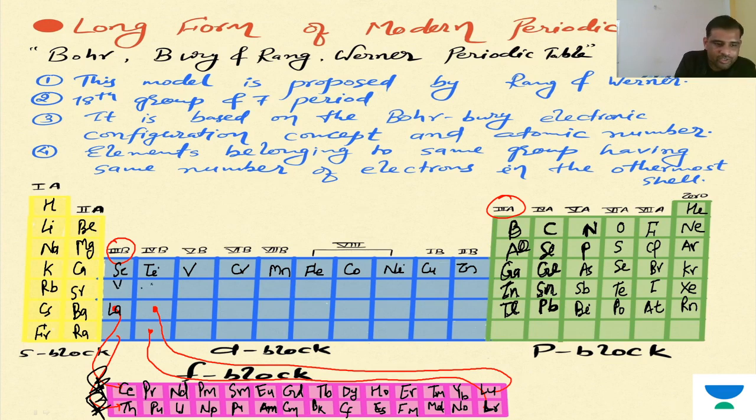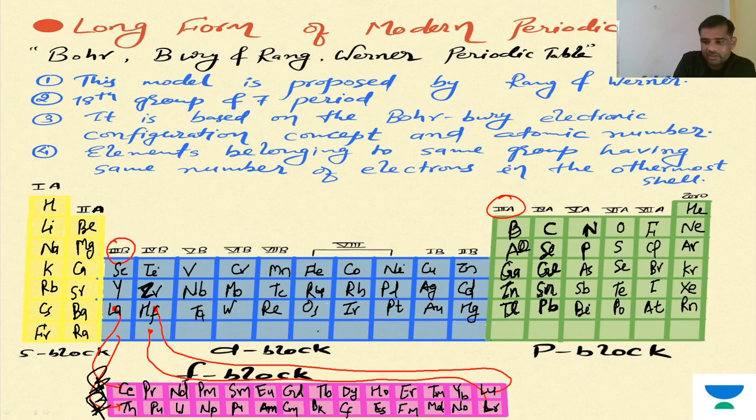Here it is: yttrium, zirconium, niobium, molybdenum, technetium, rhodium, palladium, silver, and cadmium. Here it is lanthanum, hafnium. Then tantalum, tungsten, rhenium, osmium, iridium, and platinum, gold, and mercury. Like this it is.